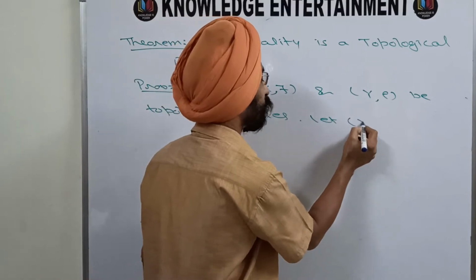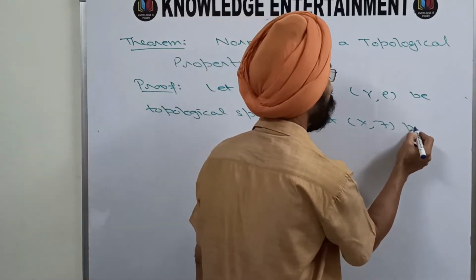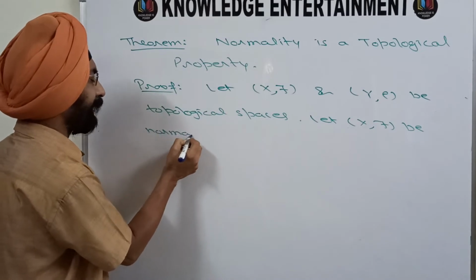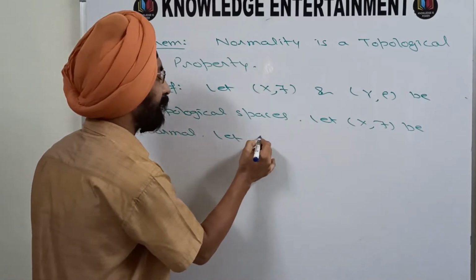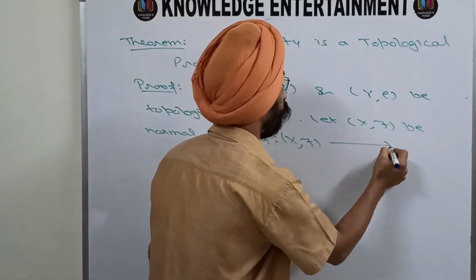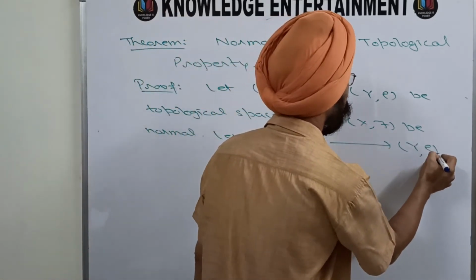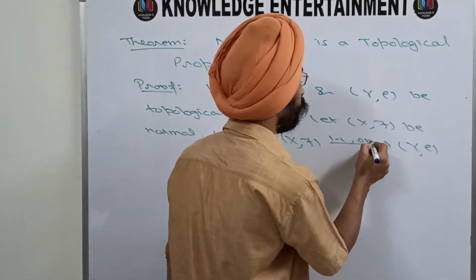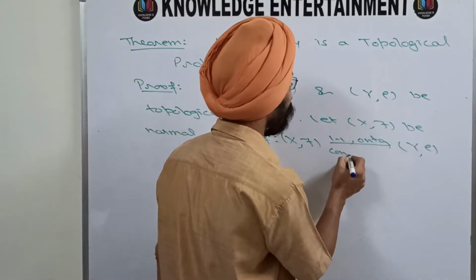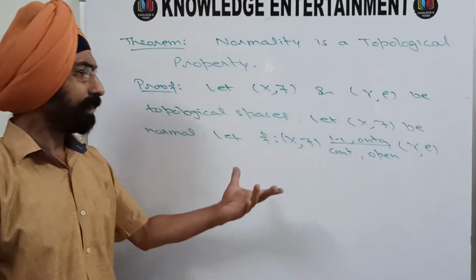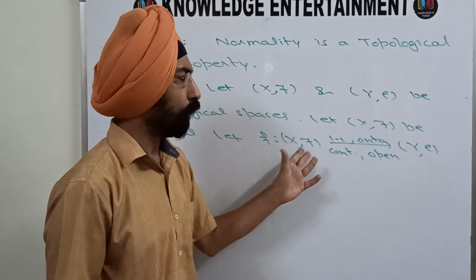Let (X, tau) be normal. Let F from (X, tau) to (Y, rho) be a homeomorphism. That means it is one-one, it is onto, it is continuous, it is open. So there is a homeomorphism from (X, tau) to (Y, rho).